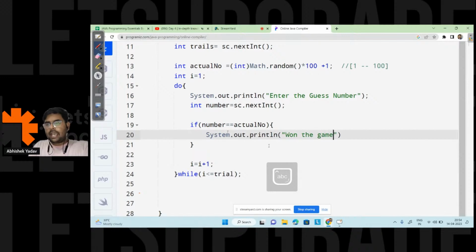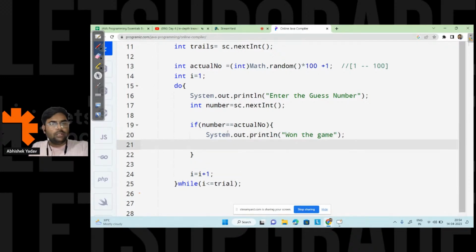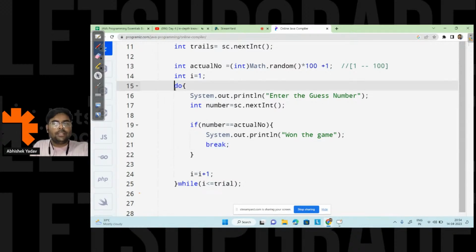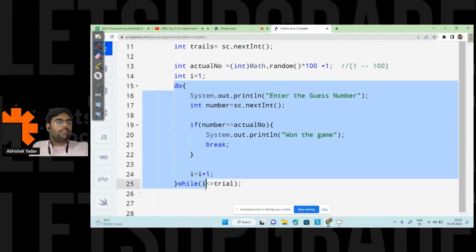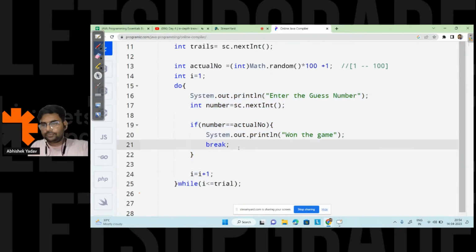After winning the game, there is no need to guess the number, so I will use break here. Break means the moment the break keyword gets executed, you will move out of the loop, any loop, including a do while loop.